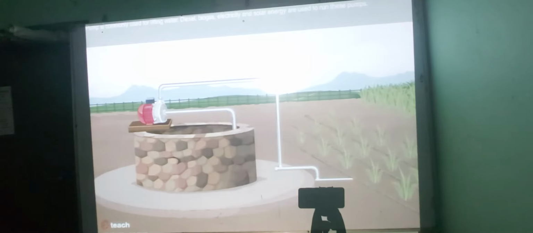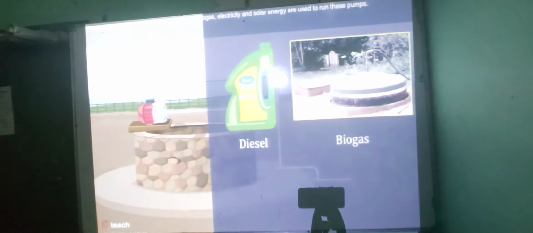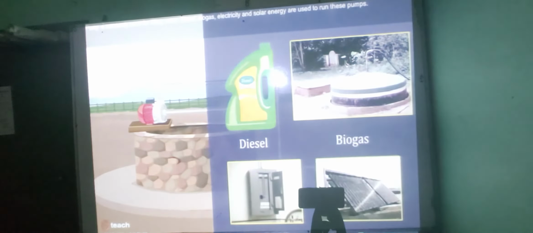Pump is commonly used for lifting water. Diesel, biogas, electricity and solar energy are used to run these pumps. Modern methods of irrigation. Modern methods of irrigation help us to use water economically. The main methods used are as follows.